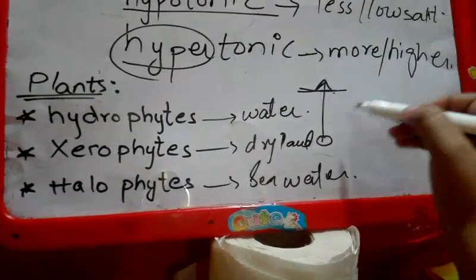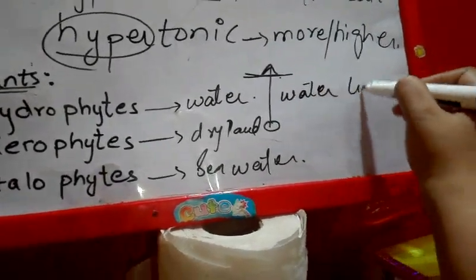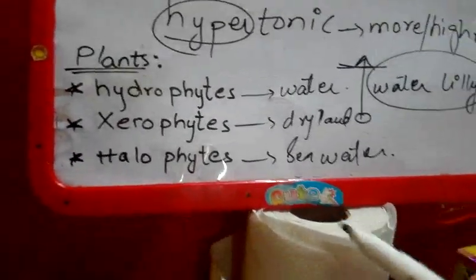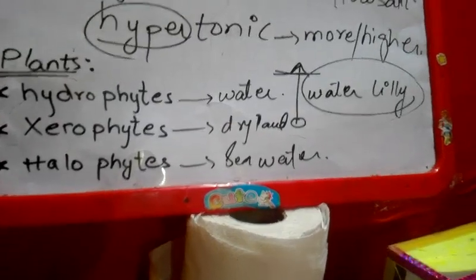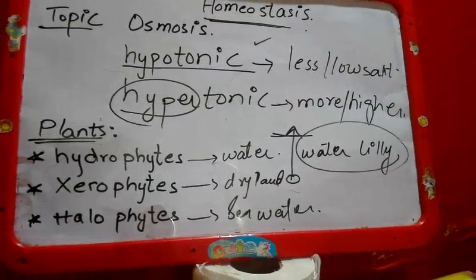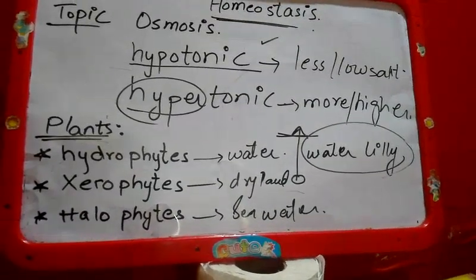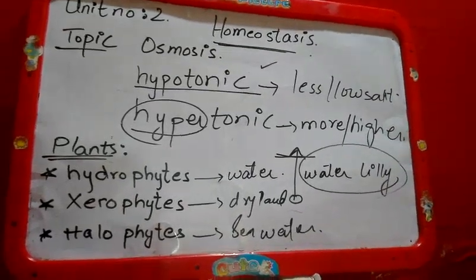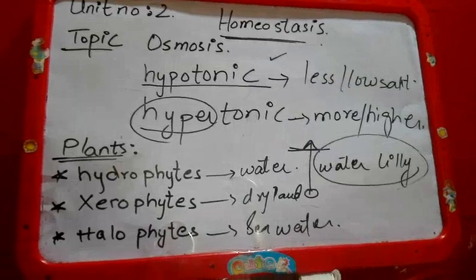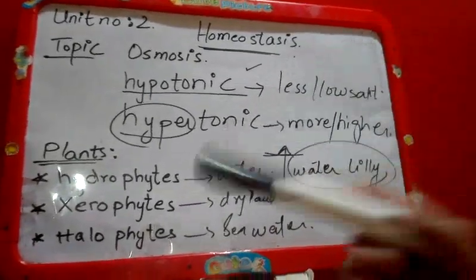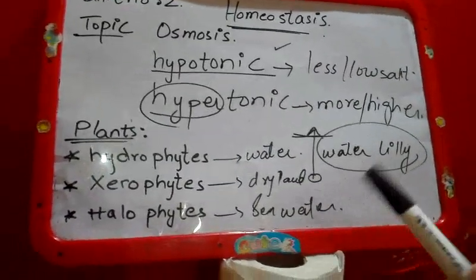Alright guys, the examples of hydrophytes are very common. Water lily, you may have seen this plant. Our household plants are all hydrophytes. Next to that is xerophytes. So what are xerophytes? Xerophytes live in dry environments. They possess a thick, waxy cuticle and have less loss of water from internal tissues. They have fewer stomata, so less transpiration, and they also have deep roots to absorb water from the soil. They live without water for up to months. They do not need water, they just need dry lands to grow.